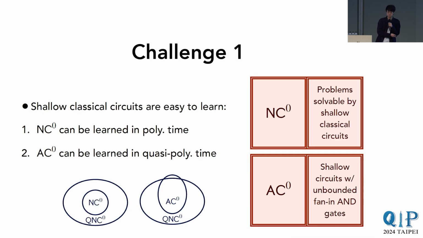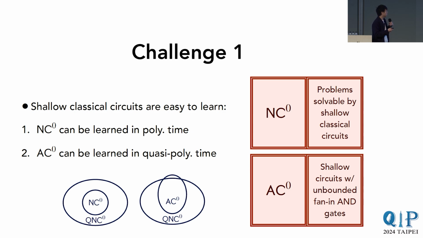The first challenge is more foundational. For people that are familiar with classical learning theory, there are these very foundational results from 1990 that essentially prove that shallow classical circuits are computationally very easy to learn. In particular, it was proven that the standard shallow classical circuit, NC0, can be learned in polynomial time using essentially junta learning techniques. Due to the structure of shallow classical circuits, they have bounded causality, and then the relevant variables are very few.